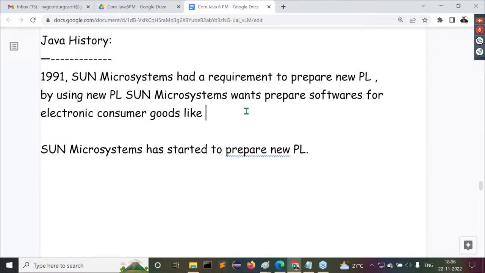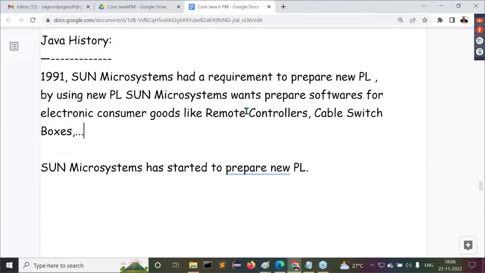What are the various electronic consumer goods? Understand it clearly. All right, remote controllers, cable TV switch boxes, and so on. To prepare such electronic consumer goods, Sun Microsystems wants to prepare some softwares. To prepare these softwares, Sun Microsystems required a new programming language. Because of this particular reason, Sun Microsystems wanted to prepare a new programming language in 1991.